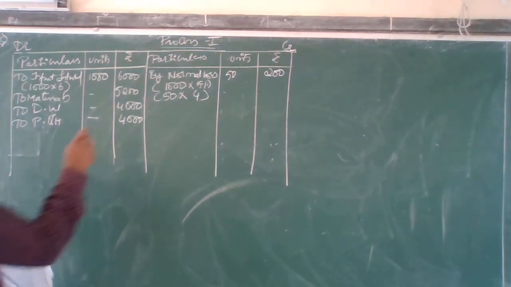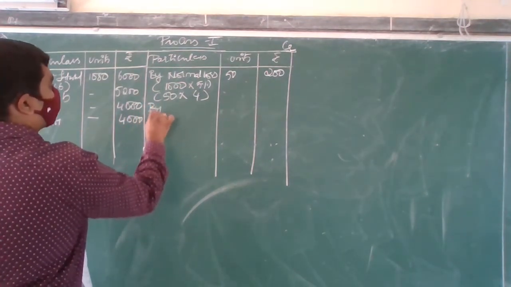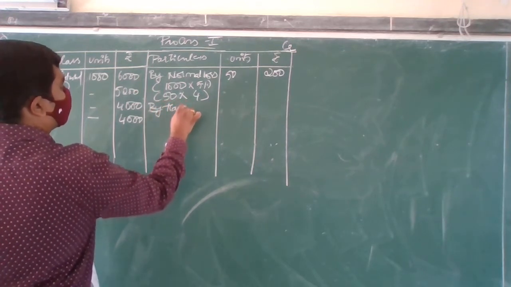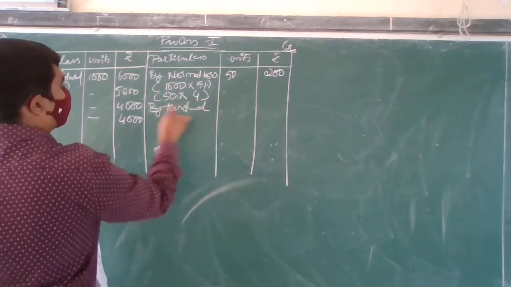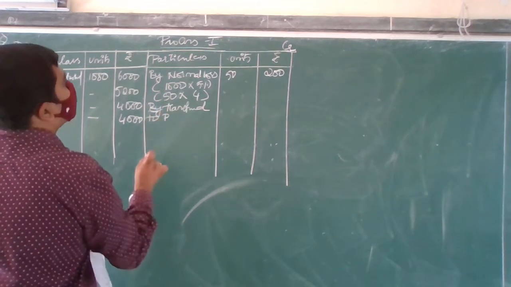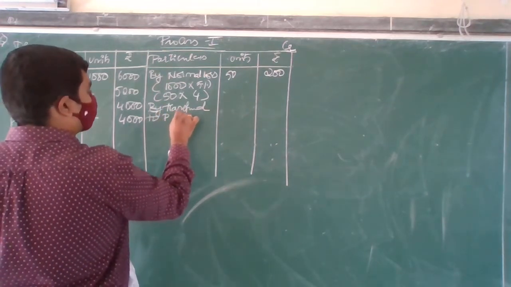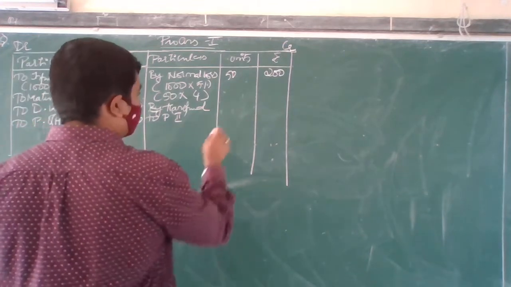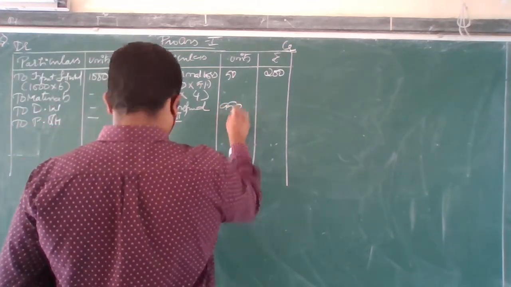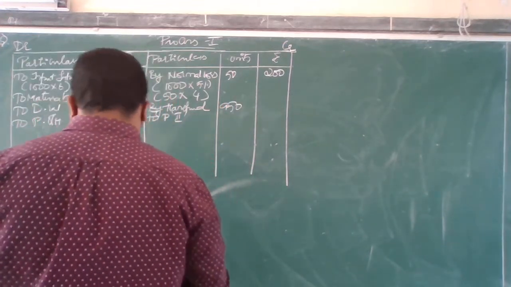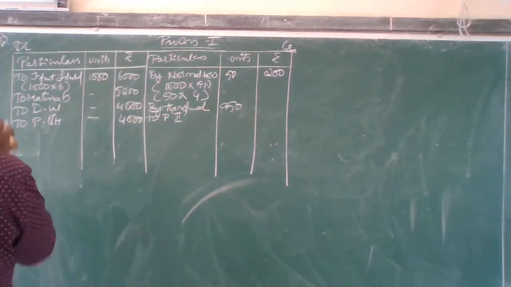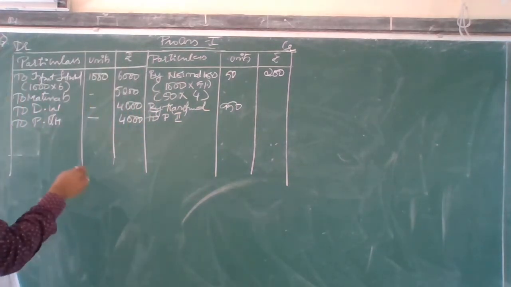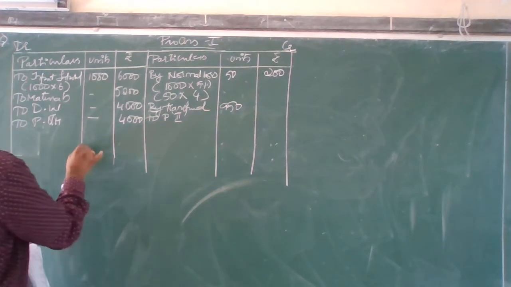Then next, by transferred to process 2. Process 2. How much do I have? It is 950. Okay. Which side do I have more? Both sides I have the same.